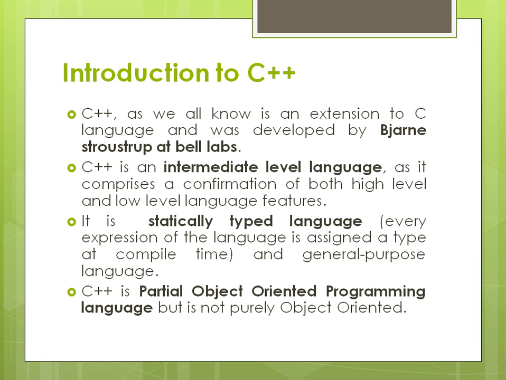If the syntax or the code consists of certain keywords that are more close to the language spoken by humans, this is your high level language. But a low level language is a language or syntax that is more close to the system. Since you all know that the system or the computer understands zeros and ones, zeros and ones are considered the low level language features.